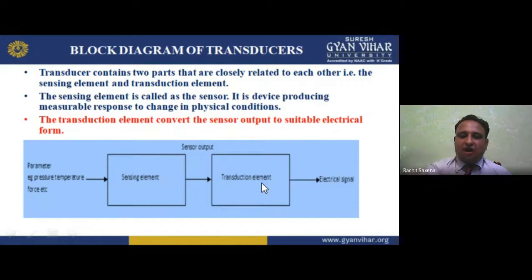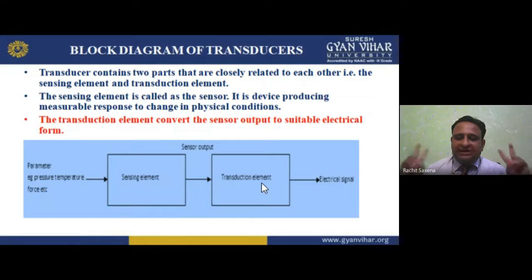The transduction element is how we convert displacement to voltage, or voltage to displacement. So that is the transduction element we have. And this transduction element gives you what? The electrical signal, the electrical output which you want, maybe in the form of voltage, current, power, energy. So I hope you understand this.